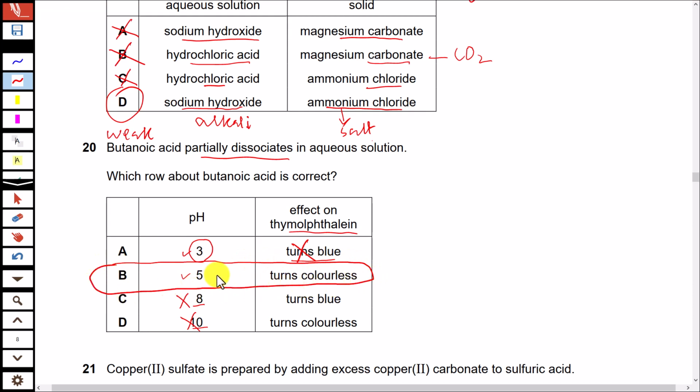That is correct. The pH 5 is showing the solution is acidic, that it is, and yes, it turns colorless.